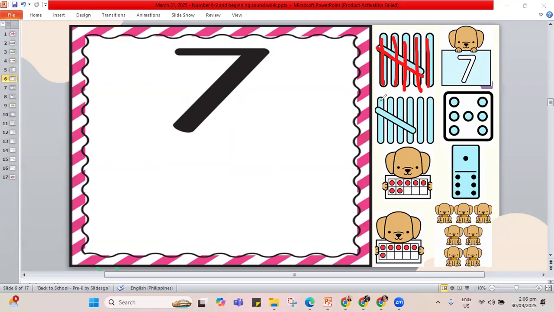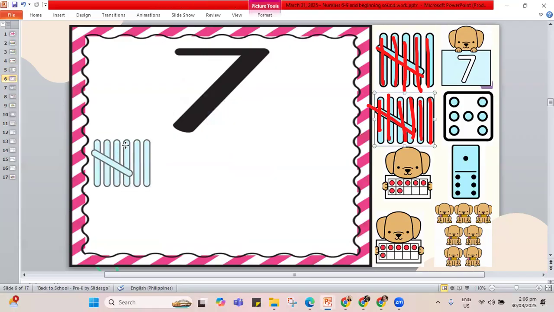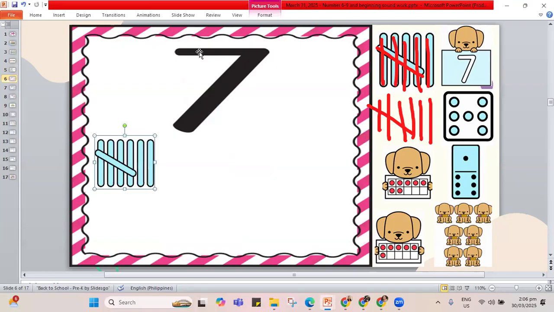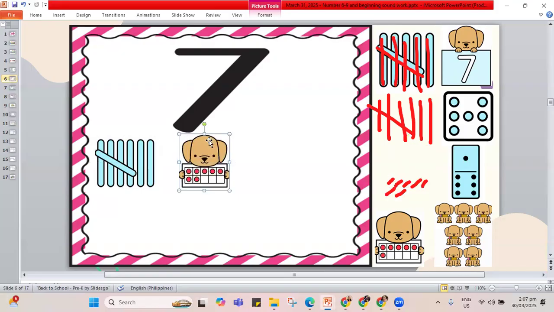What about this set of sticks? 1, 2, 3, 4, 5, sliding down, 6 and 7. That shows number 7. Let's put it here. What about the puppy showing the frames? How many dots do we have here? 1, 2, 3, 4, 5, 6, 7. That shows 7. Let's put it here.